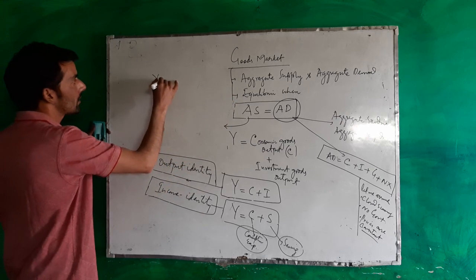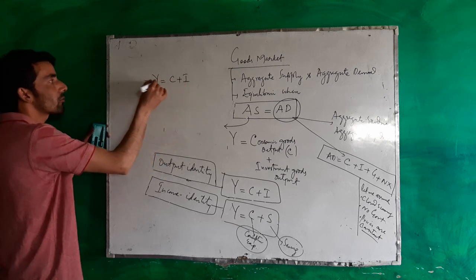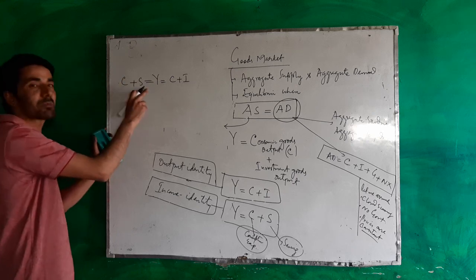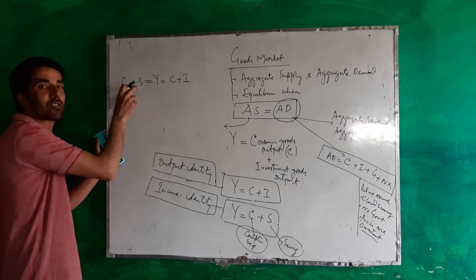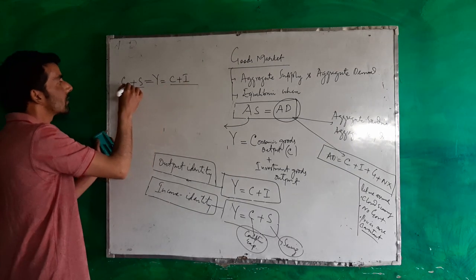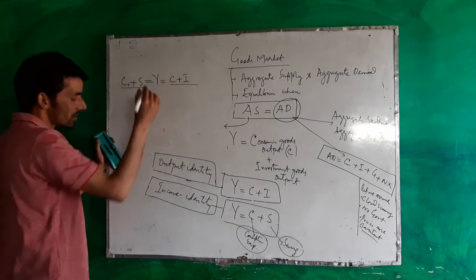Y is equal to C plus I, this is the supply side, should be equal to the demand side, that is C plus S, income side, because demand is dependent on income.